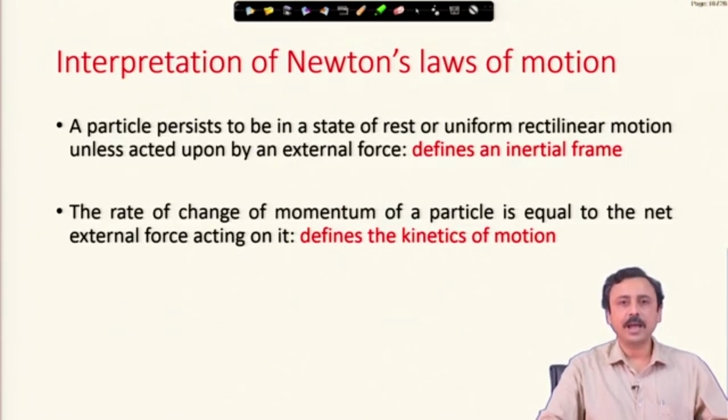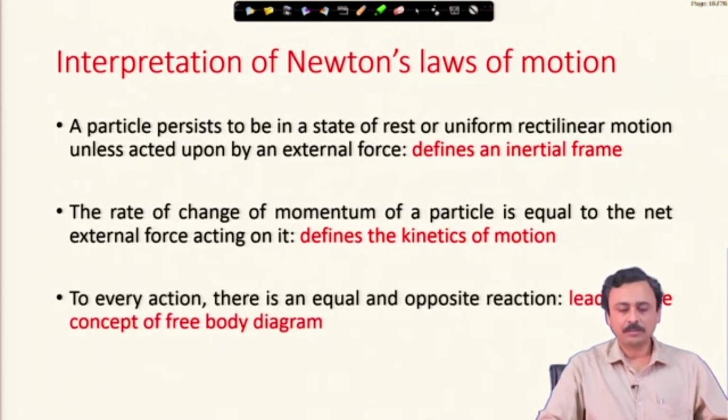This defines the kinetics of motion. This is something like a constitutive relation between force and motion. I will talk more about it as we proceed. So, this law gives us the working equation and allows us to develop what is known as the equation of motion of a particle.